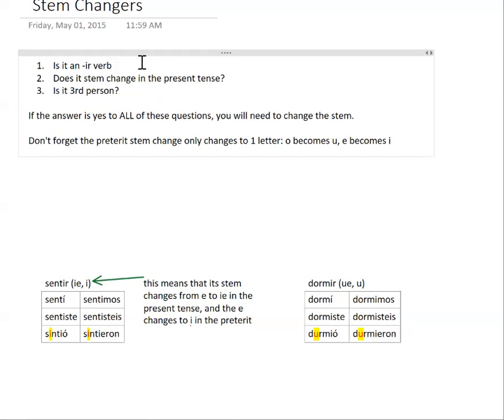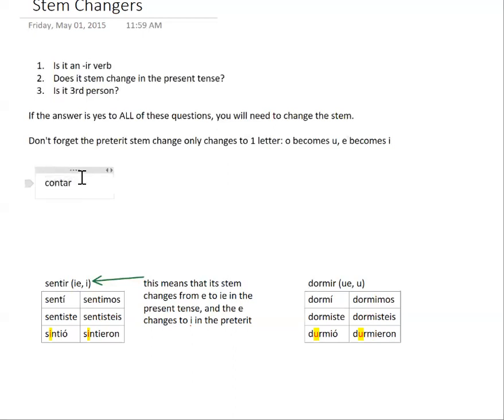Not in the preterite. When we had a verb like contar, it's an O to UE stem changing verb, but because contar is an AR verb, it does not stem change in the preterite.